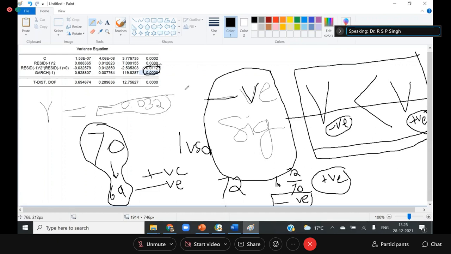Sorry to interrupt, sir. It can be handled if we reverse the ratio, I mean USD versus INR instead of INR versus USD, no? Yes. If we do it like that, then we will get the normal results.